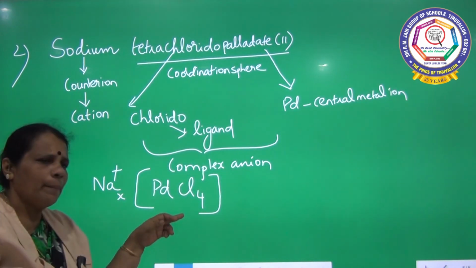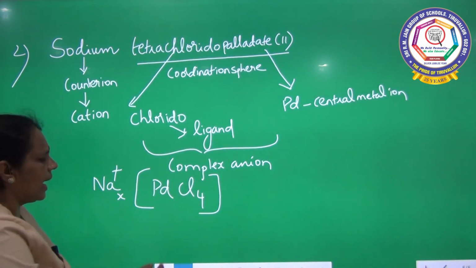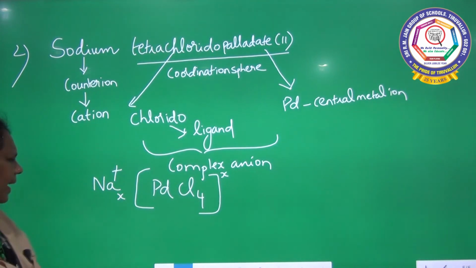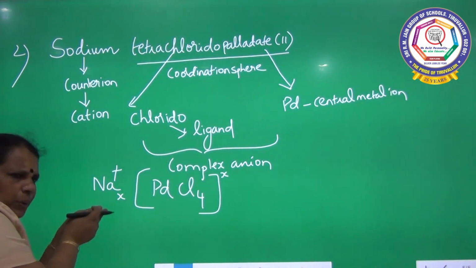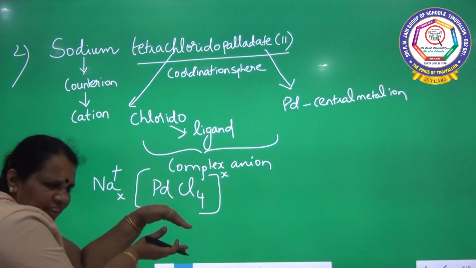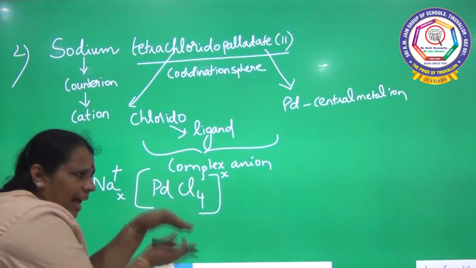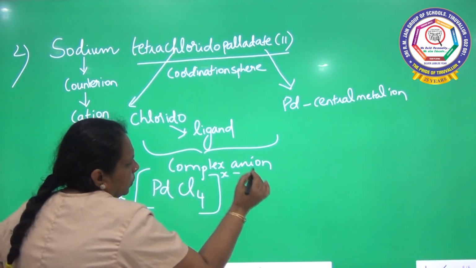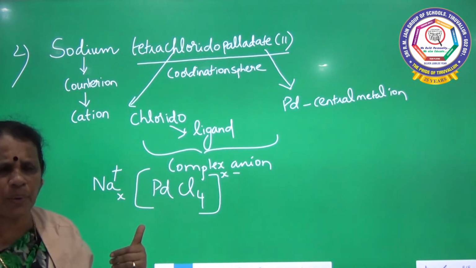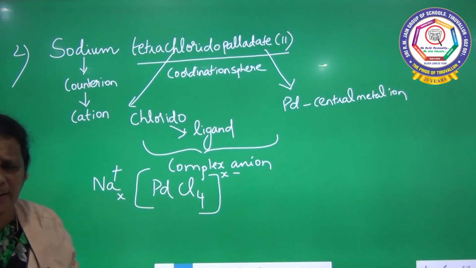When you talk about PdCl4, this is actually the coordination sphere. The charge I am indicating as x. If the counter ion outside is positive, a cation, then definitely it will be a complex anion, so it should be negative. If the counter ion present outside is positive, the species inside the square bracket should be negative. There is no change in that.